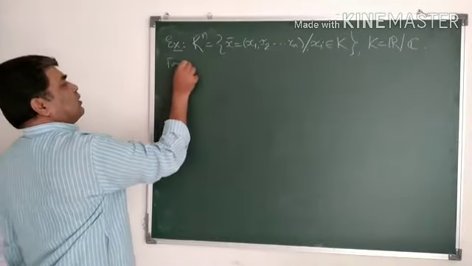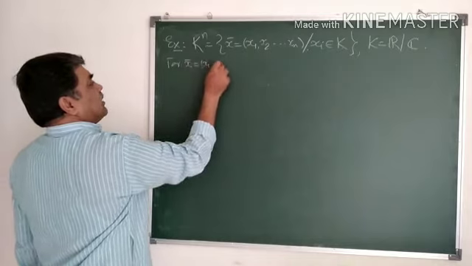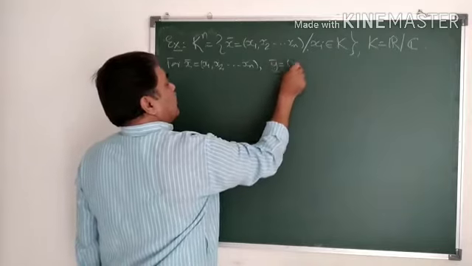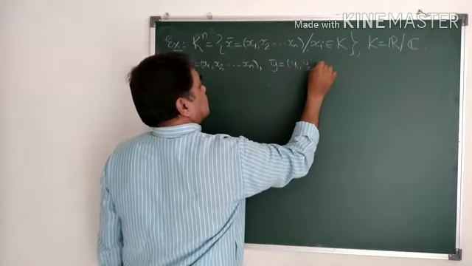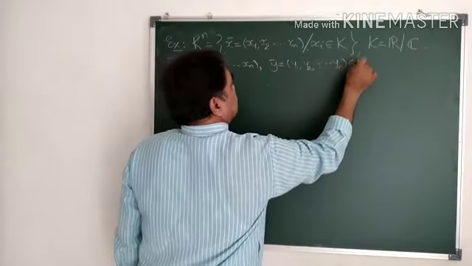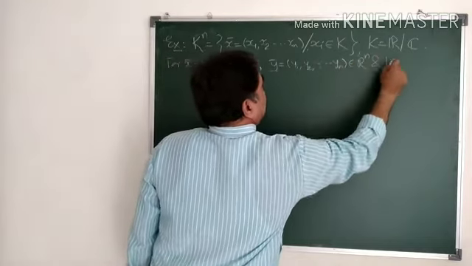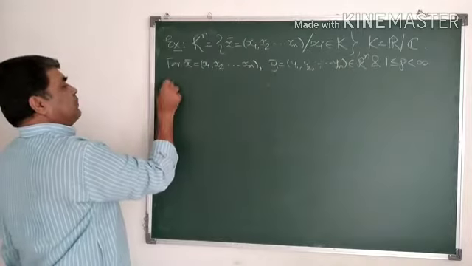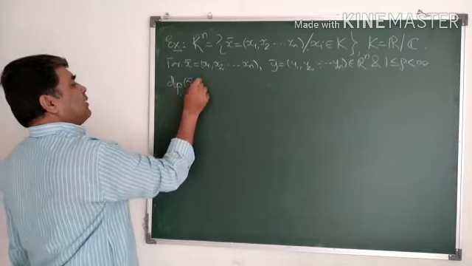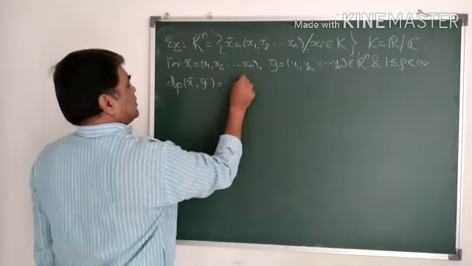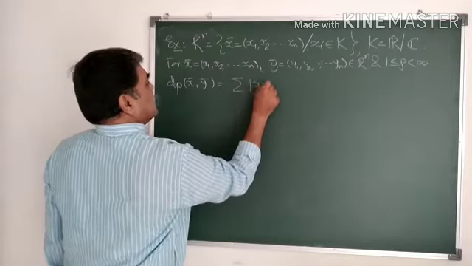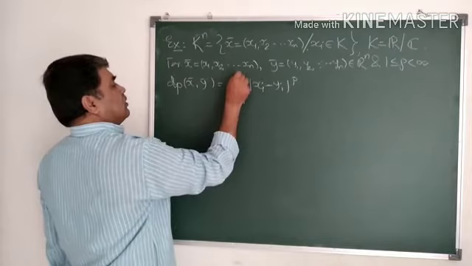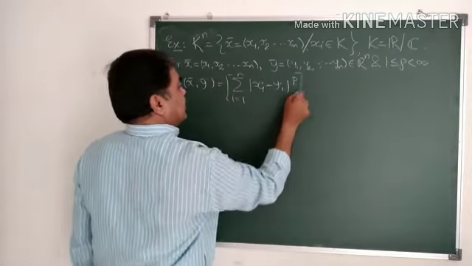For x bar is equal to x1, x2, up to xn, y bar is equal to y1, y2, up to yn, belonging to Rn, and 1 less than or equal to p less than infinity, we will define function dp of x bar, y bar as summation of modulus of xi minus yi raised to p, i equal to 1 to n, whole thing raised to 1 by p.